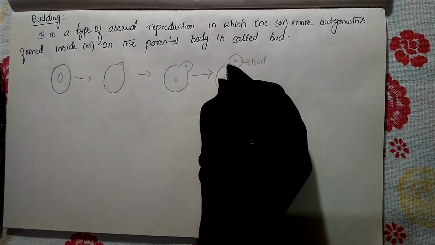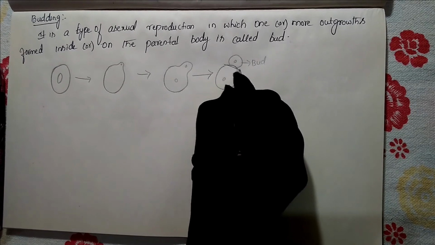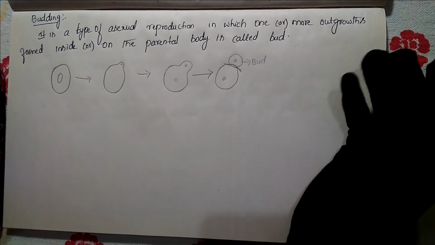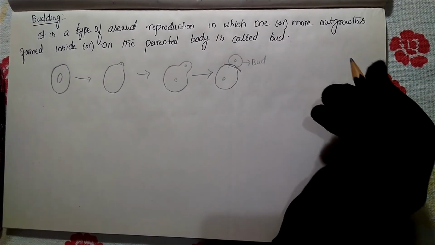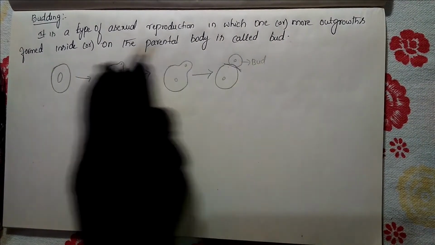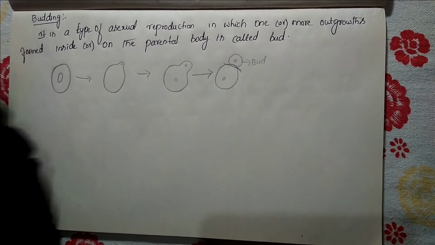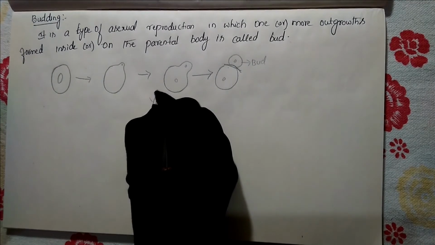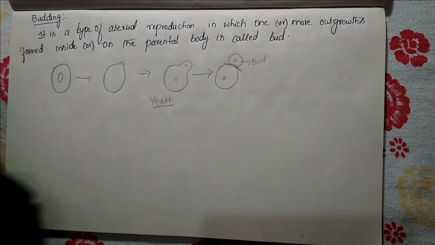Later this bud will be detached or separated from the parental body and develops into a new individual and leads an independent life. So this process we call budding. An example is yeast, which is a type of fungi.